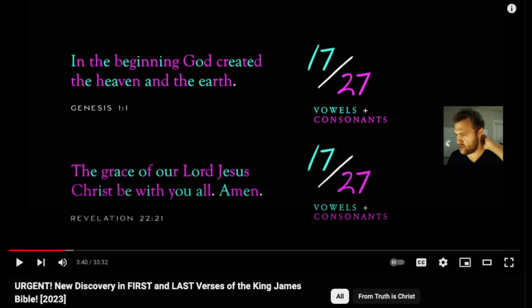In this video we'll be examining a numerical pattern that exists in the King James Bible, and to assist me with that I'll be using a video from the YouTube channel Truth is Christ titled Urgent New Discovery in the First and Last Verses of the King James Bible. You can find a link for that video in the description.